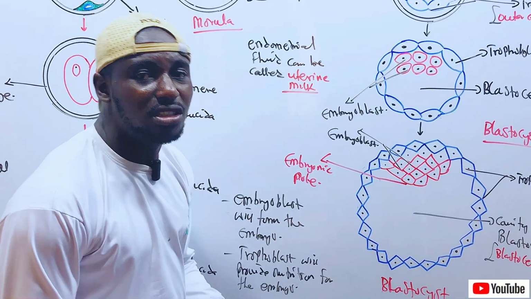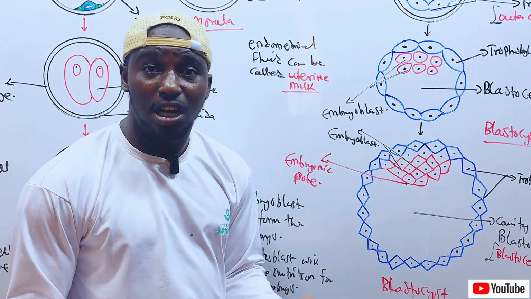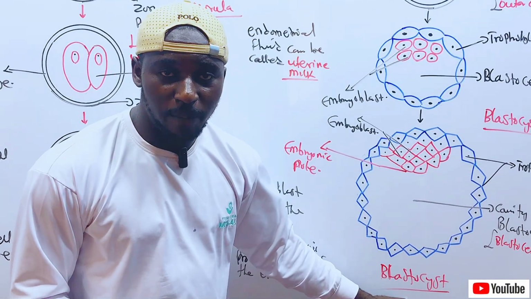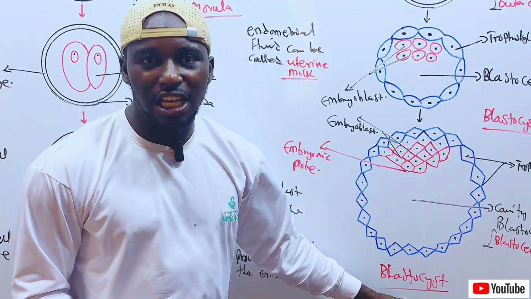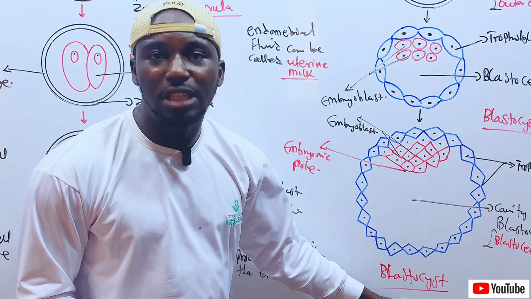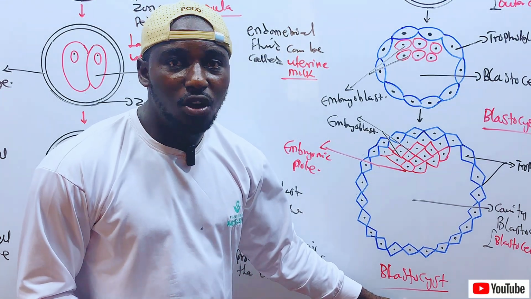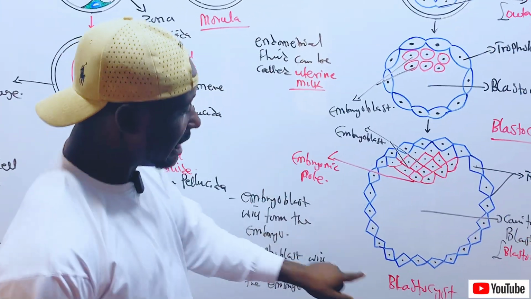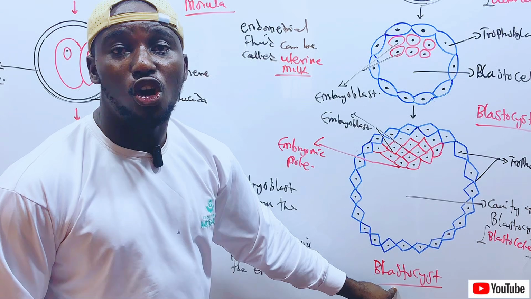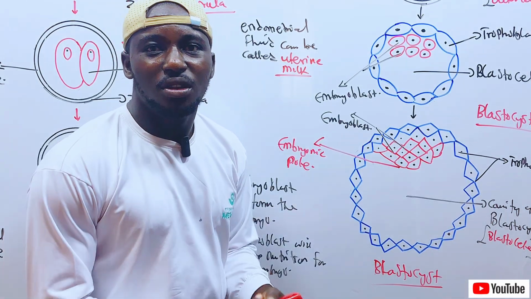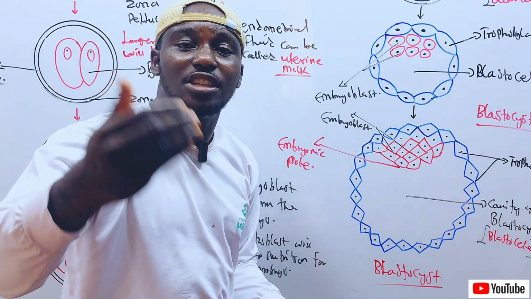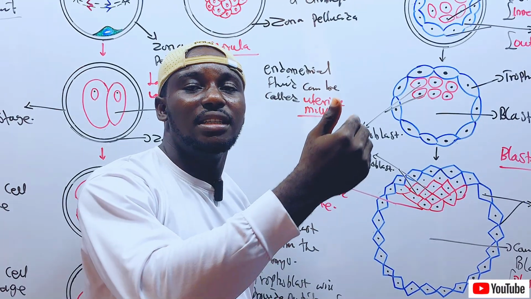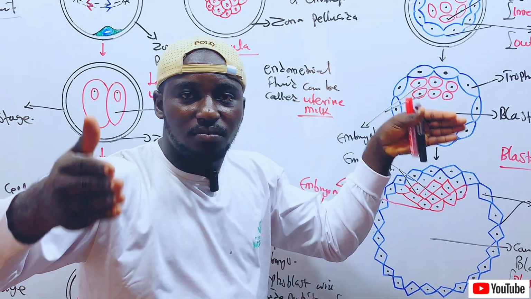Now, what is the importance of the zona pellucida? But before I dive into that, recall that once the blastocyst has been formed, what will happen next is implantation. The embryo will be implanted at the uterine cavity, because the journey, which is the cleavage, the morula, and the blastocyst, occurs as the fertilized oocyte journeys from the ampullary region of the uterine tube to the uterine cavity. That is how it occurs.